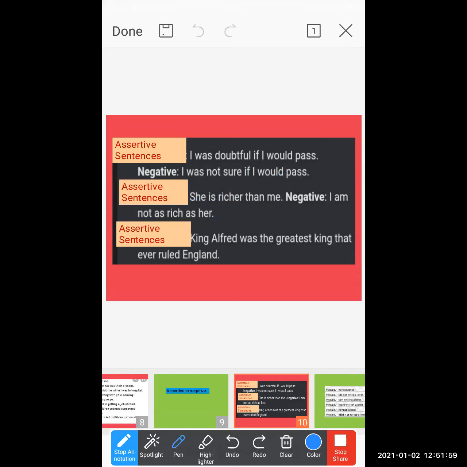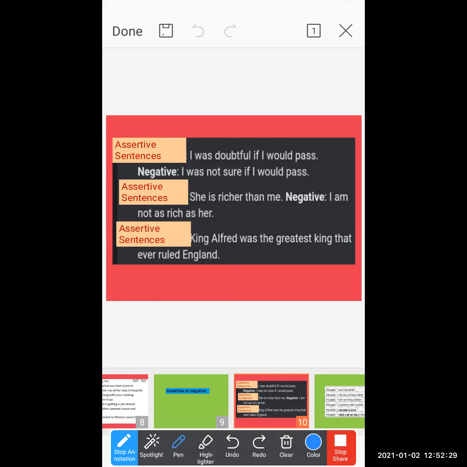Always keep this in your mind. If you think that for a negative sentence you just have to put not, never, none, no, and the sentence transformation is converted easily into a negative sentence, no, this is the wrong concept. You have to convert the sentence into negative without changing its basic meaning.